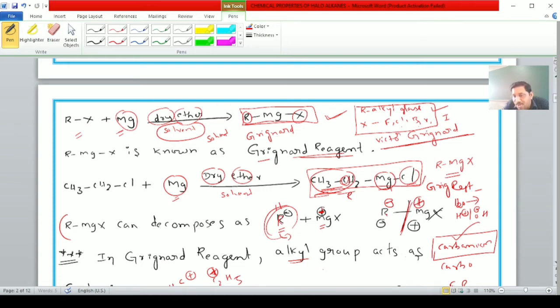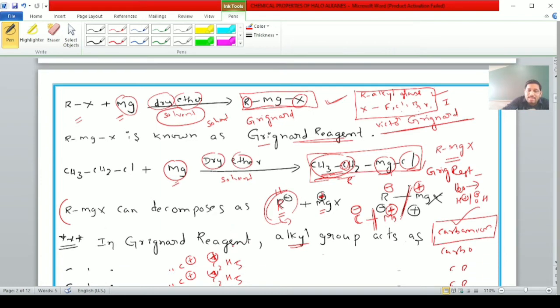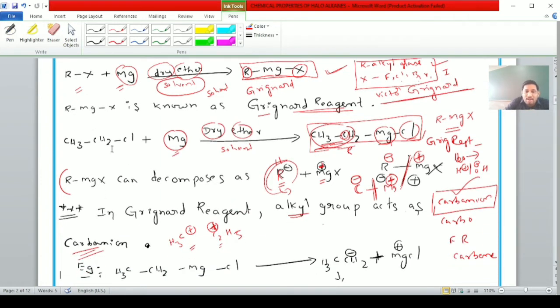The bond between the carbon atom of the alkyl group and the magnesium atom is broken. Since carbon has higher electronegativity, it gets the negative charge, and magnesium is an electropositive element, which loses electrons and gets the positive charge. Due to this reason only, in Grignard reagent, the alkyl group acts as a carbanion.